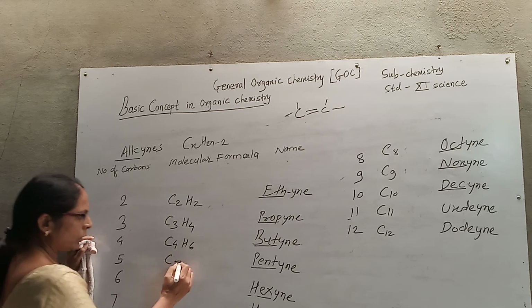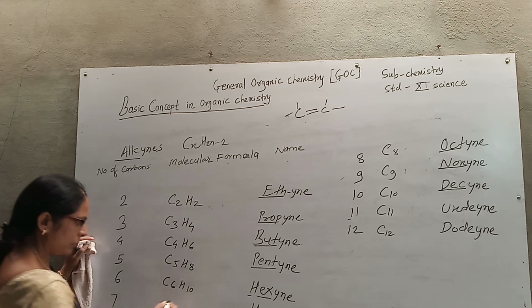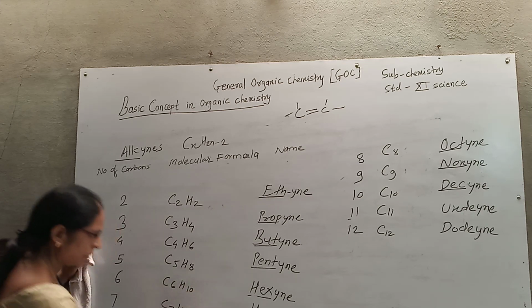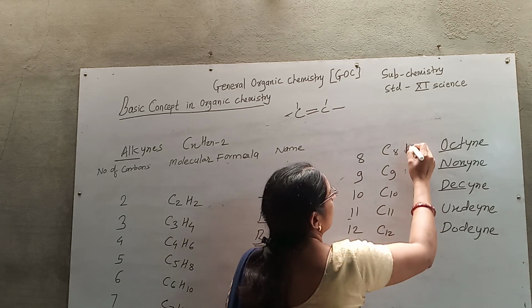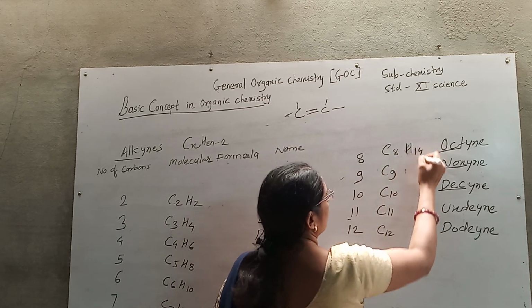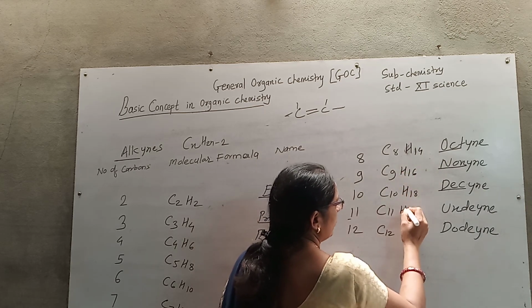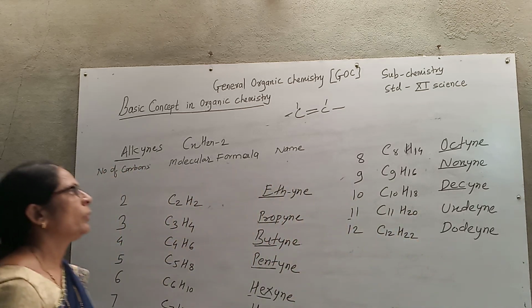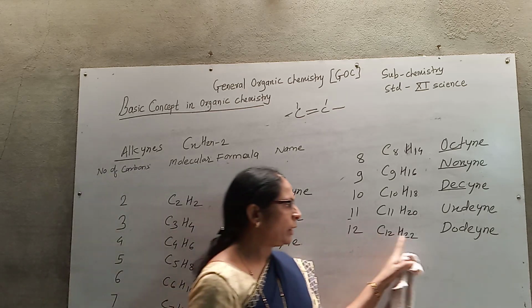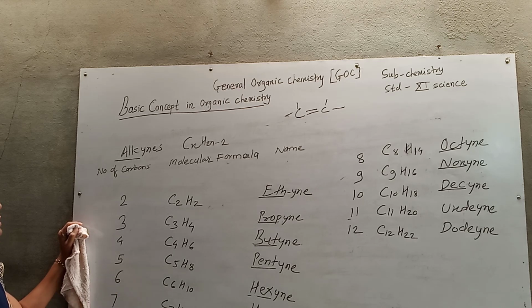Carbon number 5, 10 minus 2, that is 8. 6, that is 10. 7, that is 12. 8, that is 14. 9, 16. 10, 18. 11, 20. 12, 22. So in this way, it is 24 minus 2. So in this way we can write the formula for all these basic compounds, alkane, alkene and alkynes.